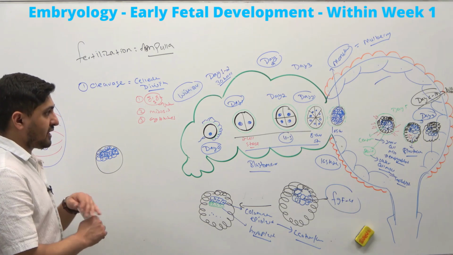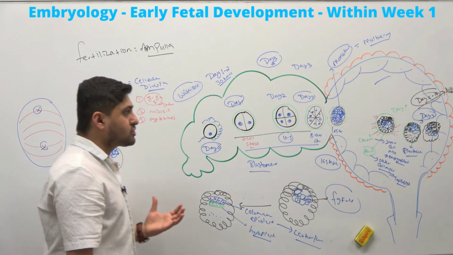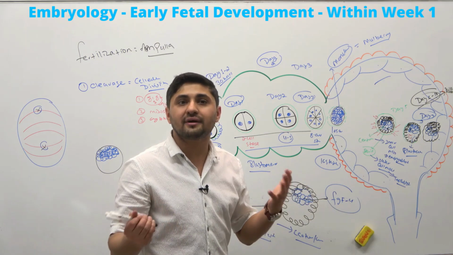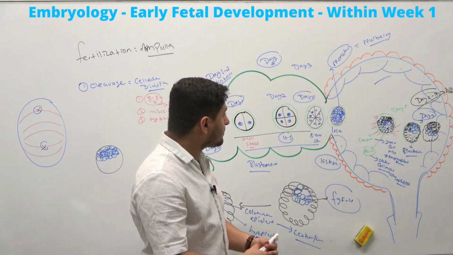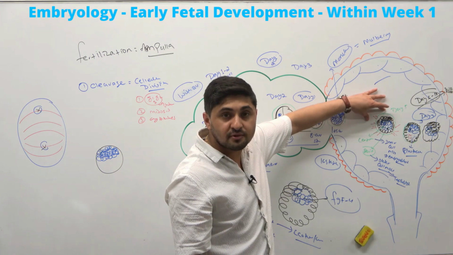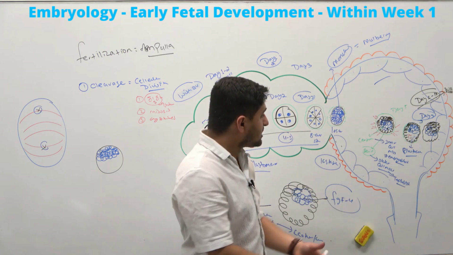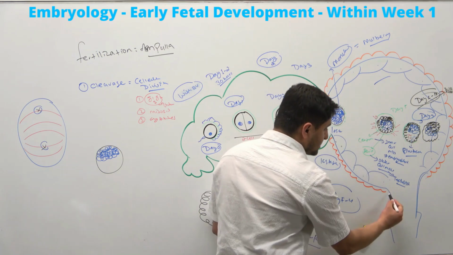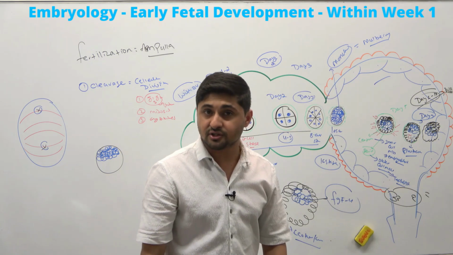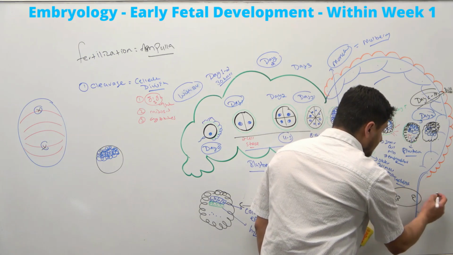The most important concept to remember here is that premature implantation can sometimes occur. What can cause premature implantation? One of the things is that if the zona pellucida is not there, that can cause premature implantation. On top of that, sometimes implantation can occur around the cervix area. If this happens, that is a pathological condition, because that can cause hemorrhage. We'll talk more about that in pathology, but that can also happen.